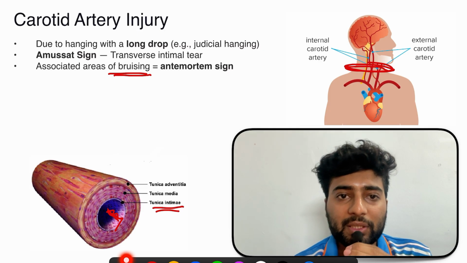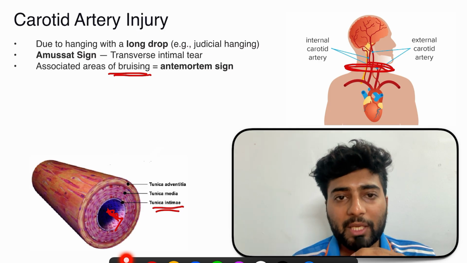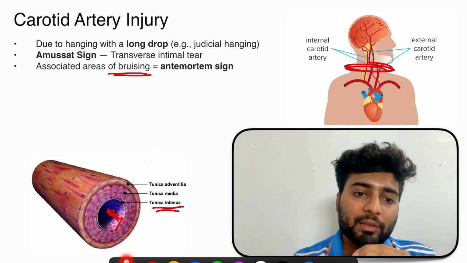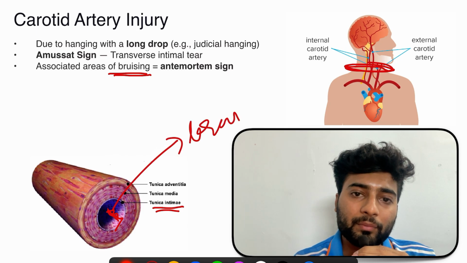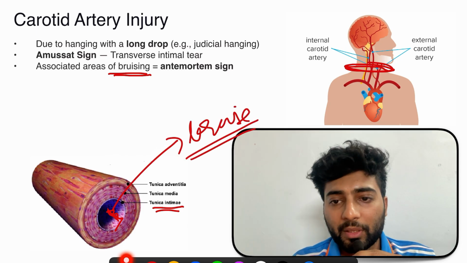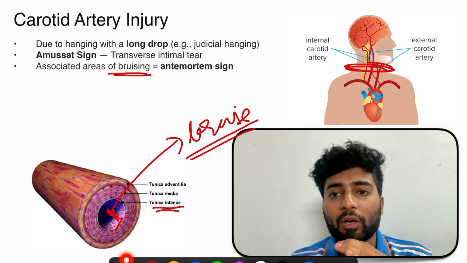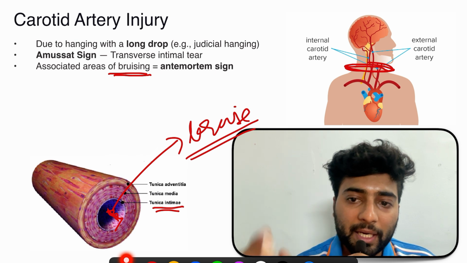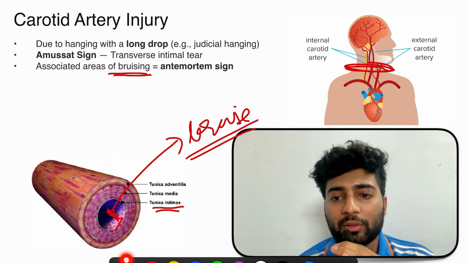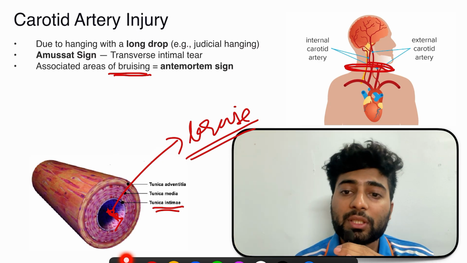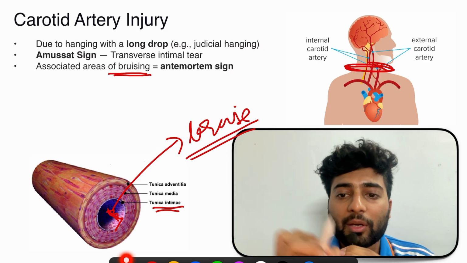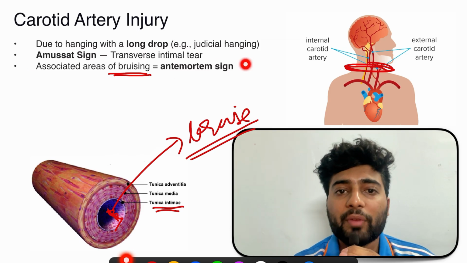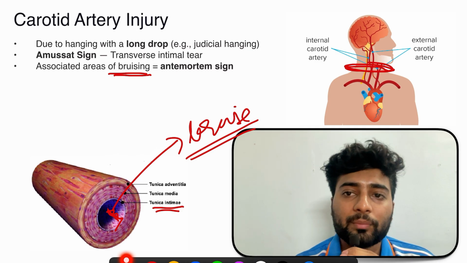But why is this a sign of antemortem hanging? Can anyone say? See, this tear is a bruise, right? Now, can a bruise happen in a dead person? No. For a bruise to occur, the heart should pump the blood. The blood should come here in the carotid artery, and that blood will cause the bruise. That bruise is a sign that the person was alive at the time of this carotid compression, whenever the tear happened, right? So this Amussat's sign is a sign of antemortem injury or antemortem hanging.